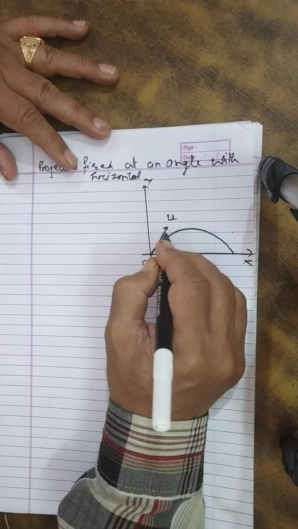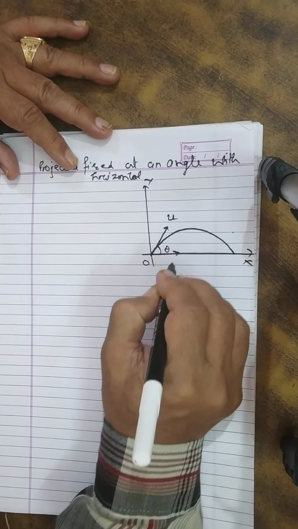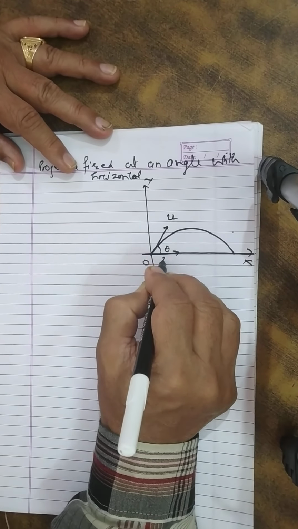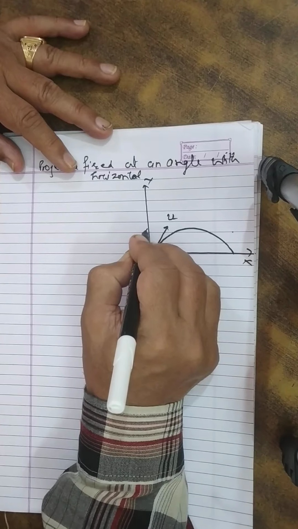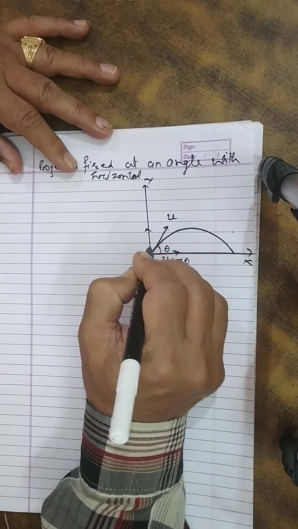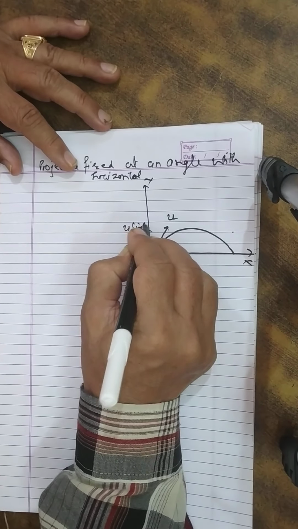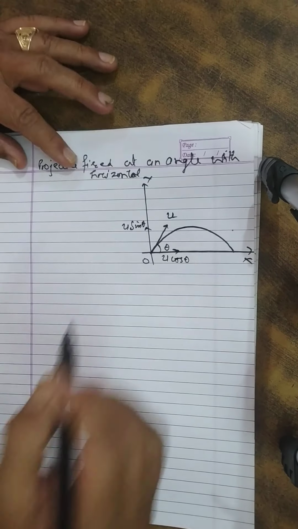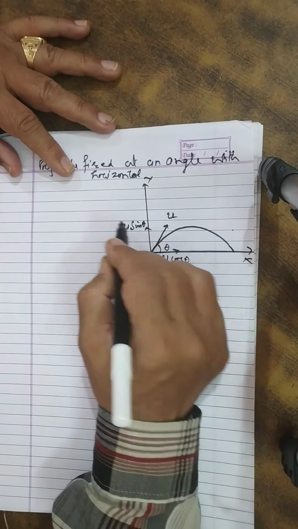so we can resolve u along two directions. That is, horizontal direction, its component is u cos theta, and its component in the vertical direction is u sin theta. That is, the initial velocity u can be resolved along two directions, u cos theta and u sin theta.